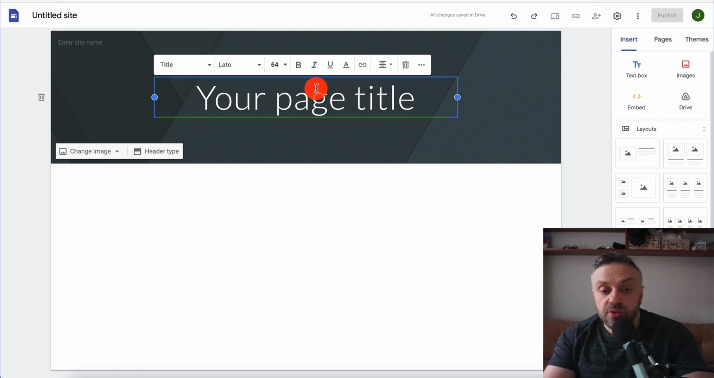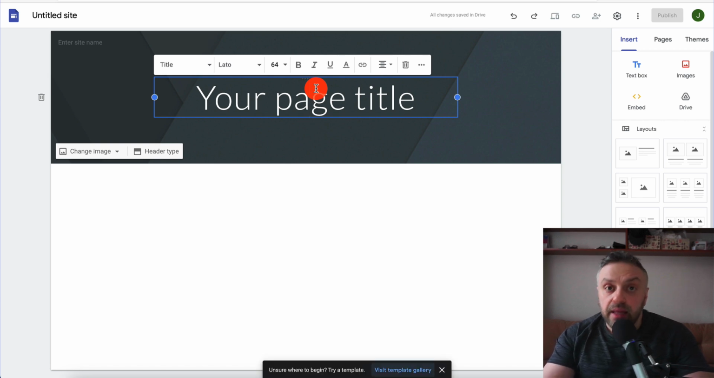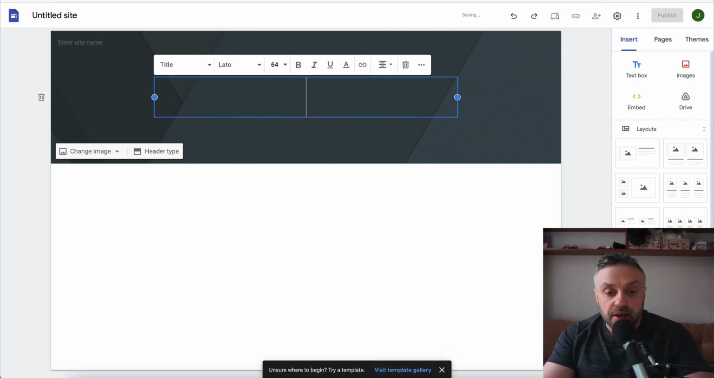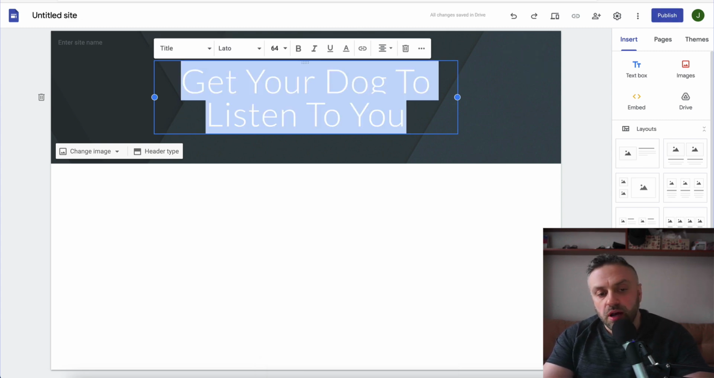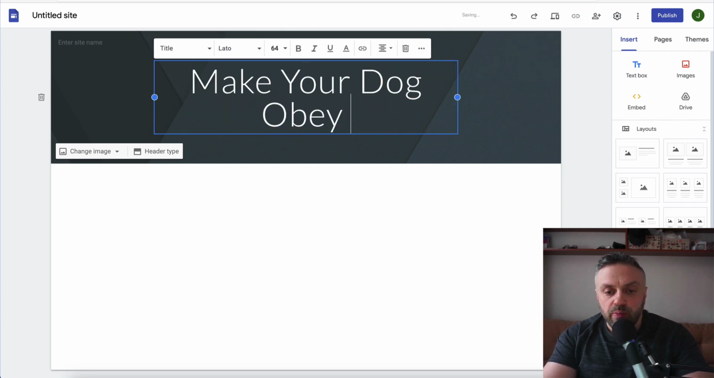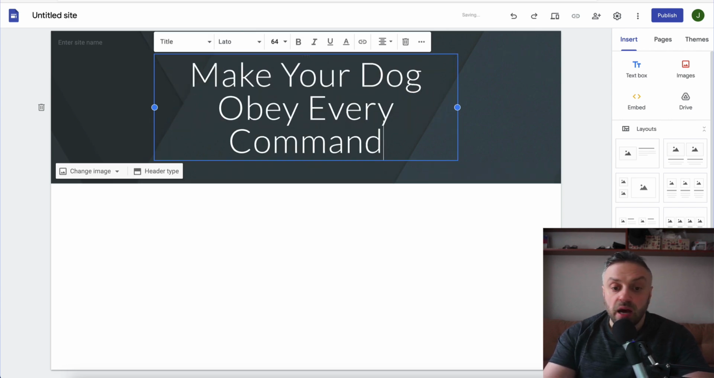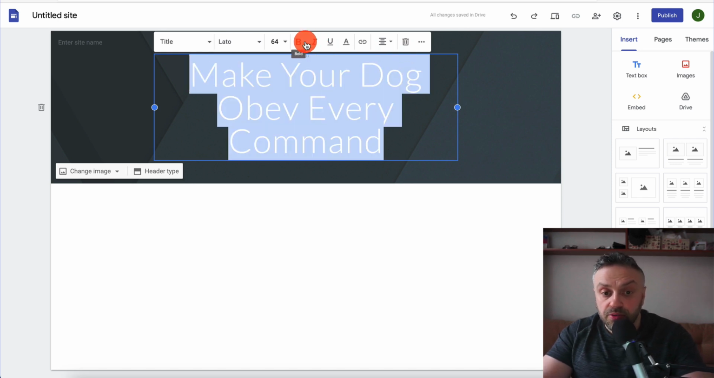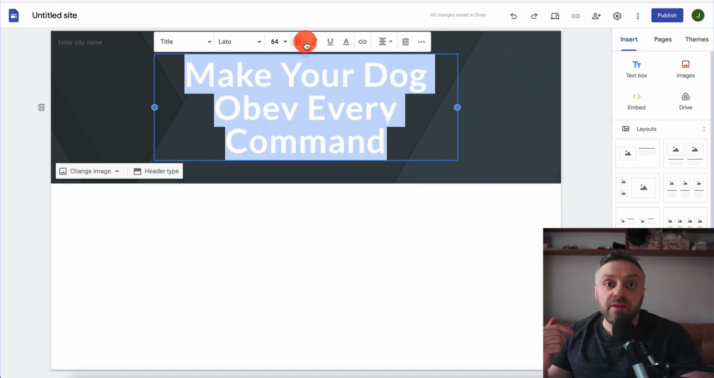The first thing you need is a headline. The headline is going to be something like this: Get your dog. But that's a little bit too long. How about this one? Make your dog obey every command. I like this one. What do you guys think? Do you like this one? Do you know of a better one? Leave it in the comments below.